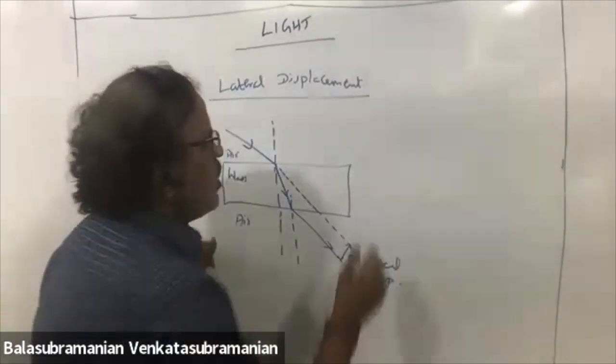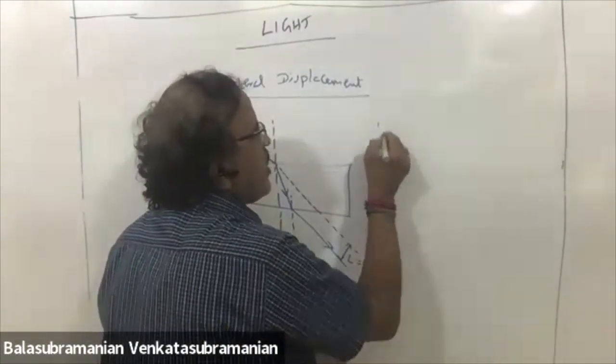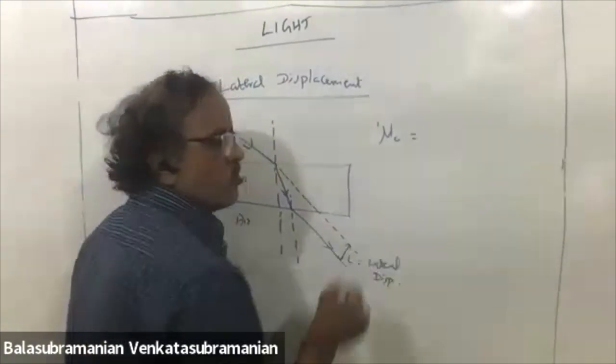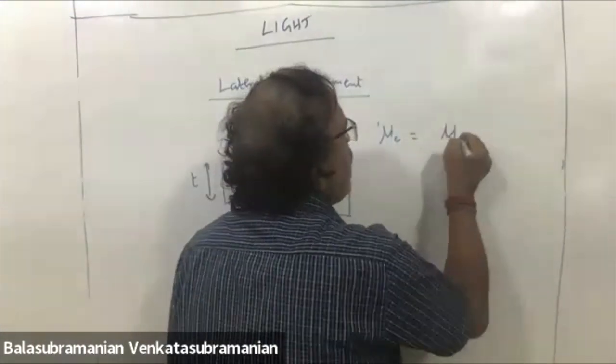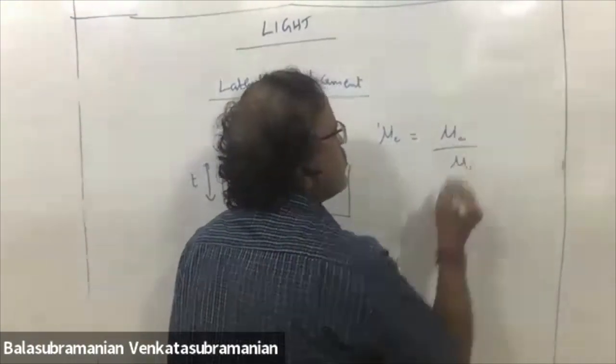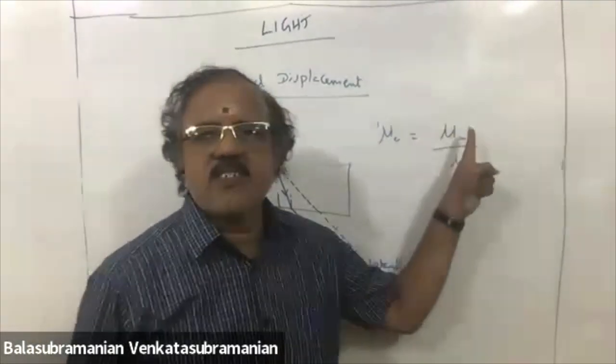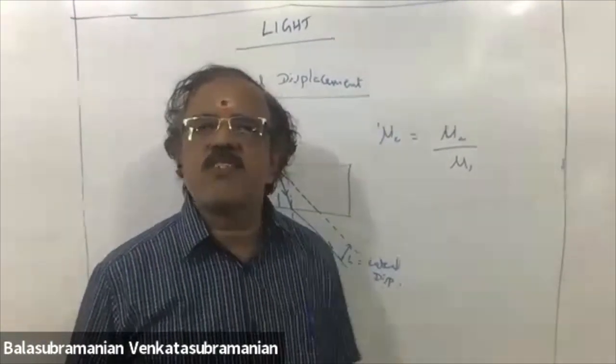Okay. Refractive index, you can write here 1 mu 2. 1 mu 2 means mu 2 by mu 1, refractive index of the second medium by refractive index of the first medium.